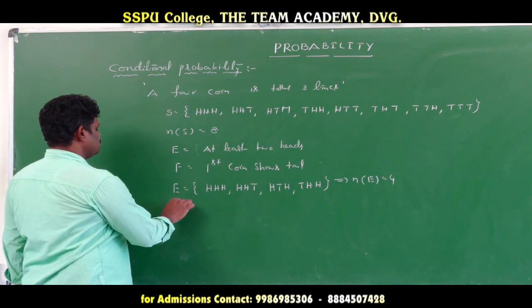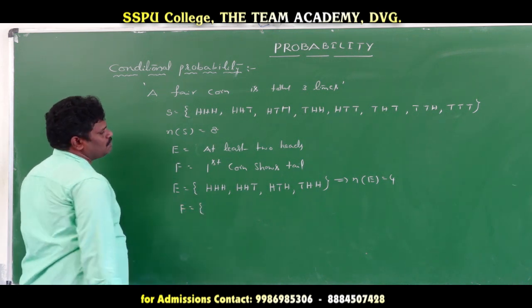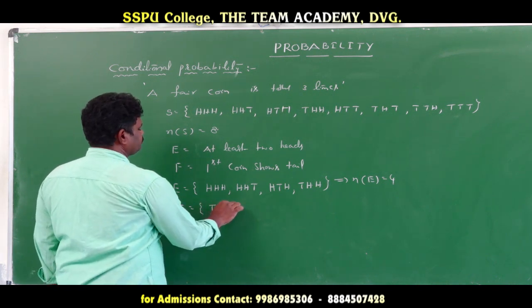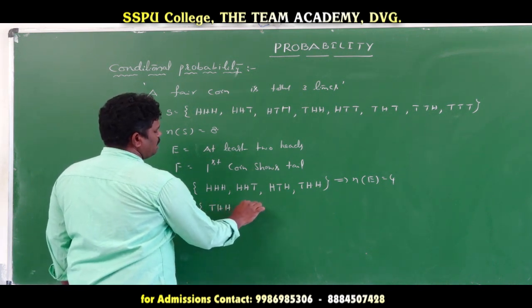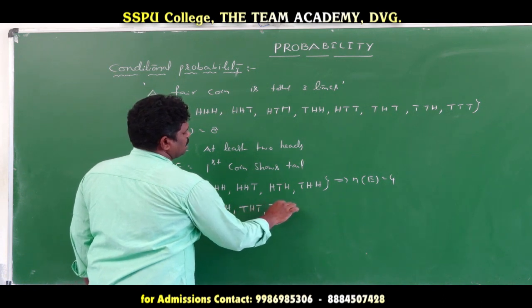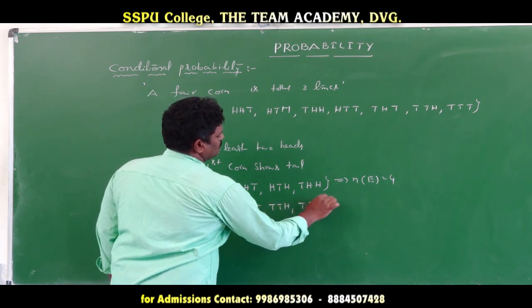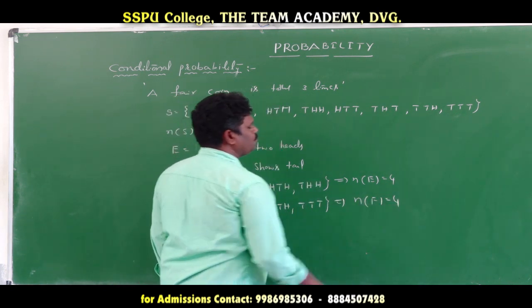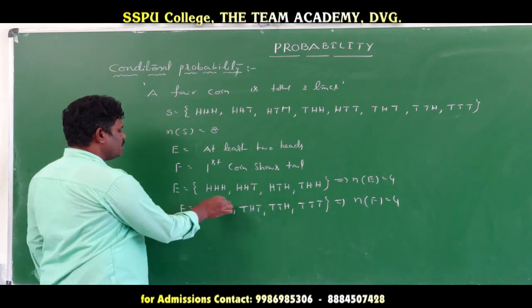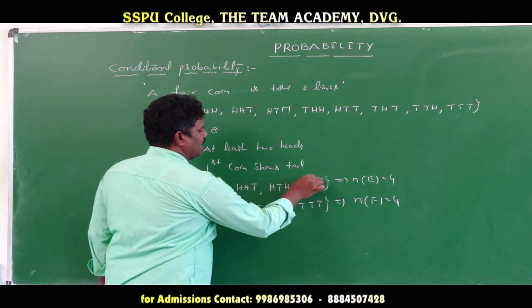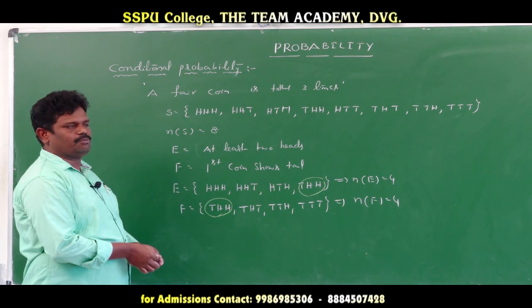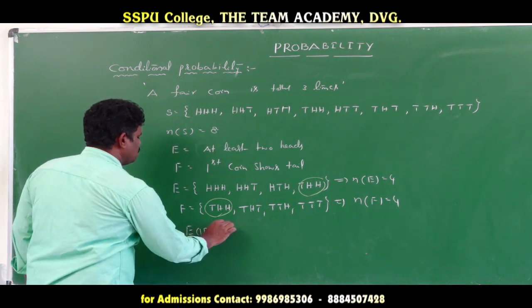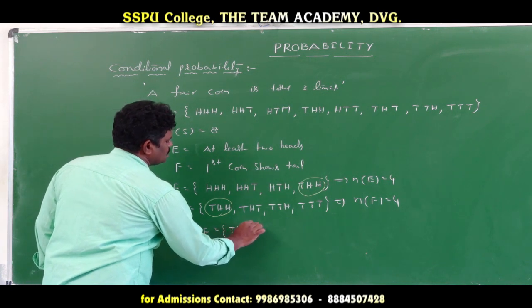Next, F is the event that the first coin shows a tail: THH, THT, TTH, TTT. Here also the number of sample points in F is equal to 4. The common sample point is THH. That's why E intersection F is equal to the set containing THH.